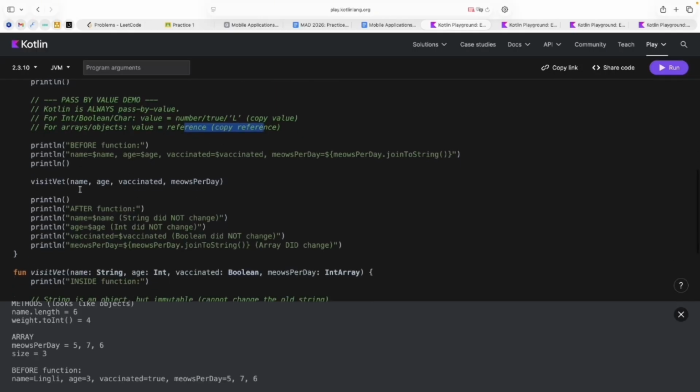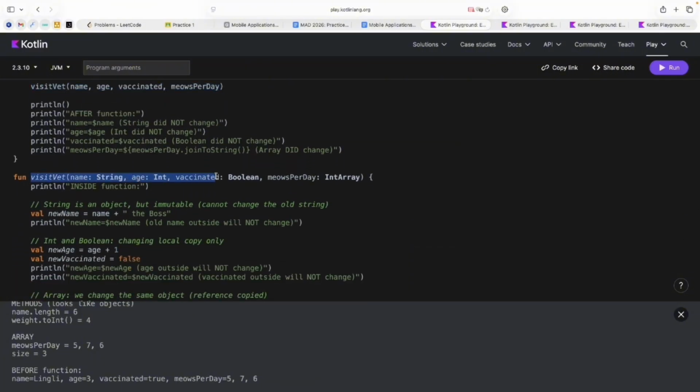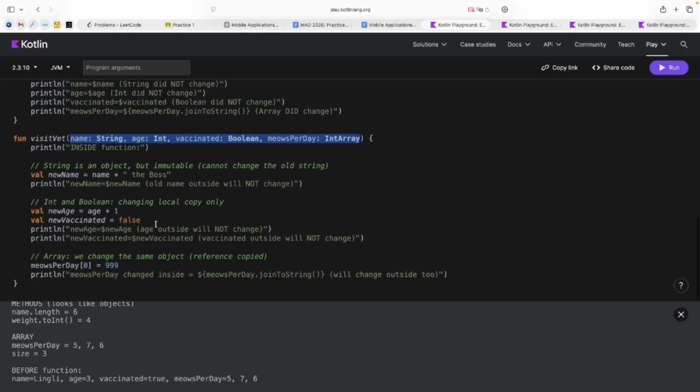So let's see in the example. We have the function visitVet with some parameters. I have this function here. I want to visit the vet with my cat, and I need some parameters like name, age of cat, vaccinated, and meows per day. So some information about my cat. I send all this information as parameters to this function, and what will we have inside this function?